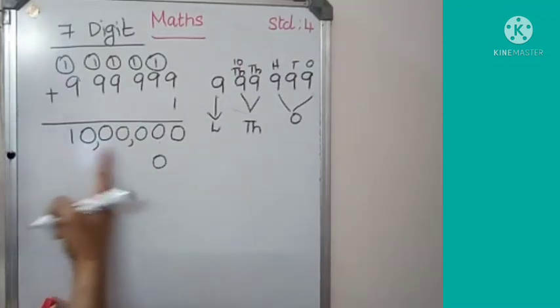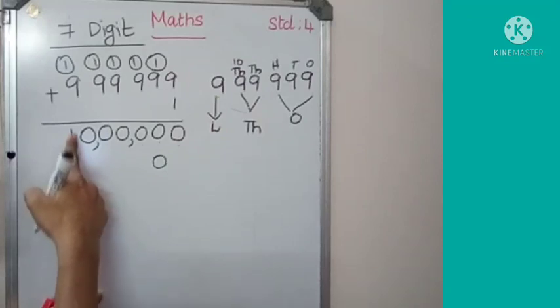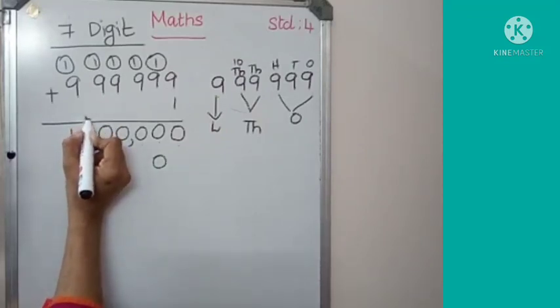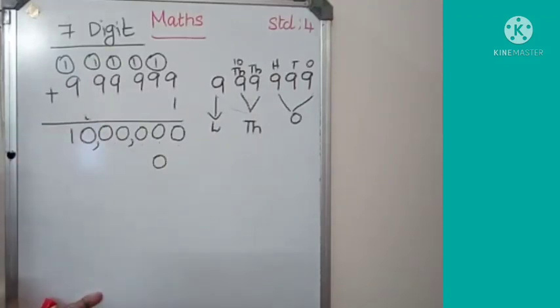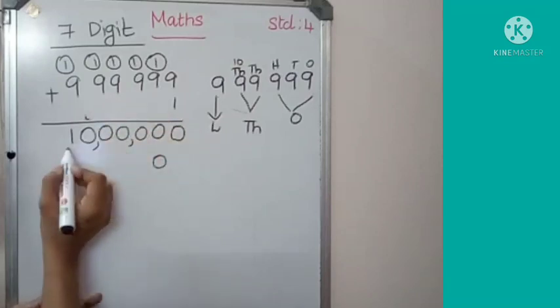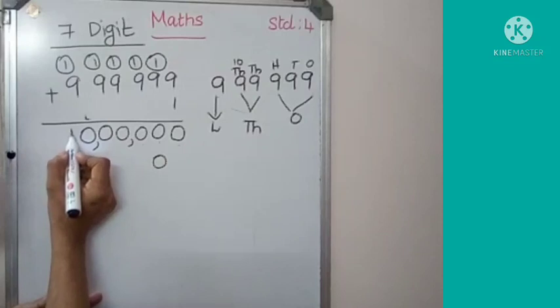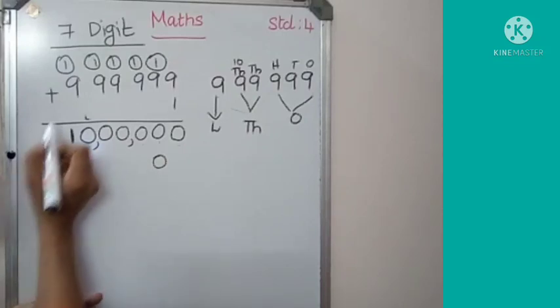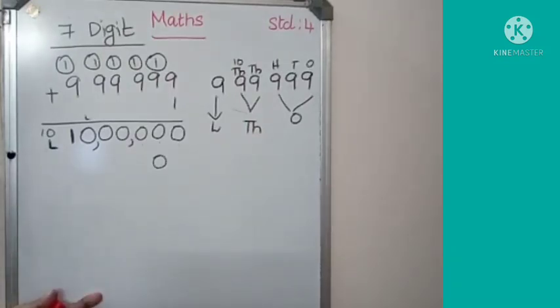Then the newly added digit, that is the 1, the 8th digit, comes in the 10 lakh place. Till here we studied, till lakh. Which place, children? 10 lakh place.